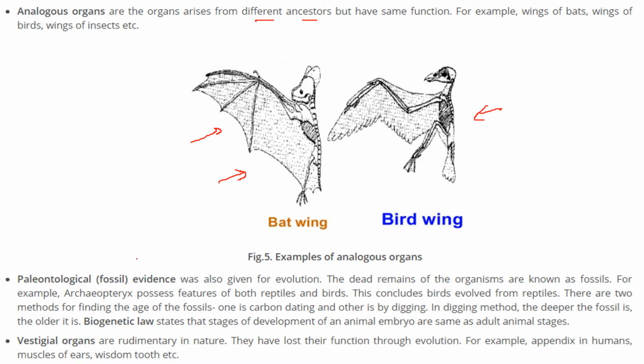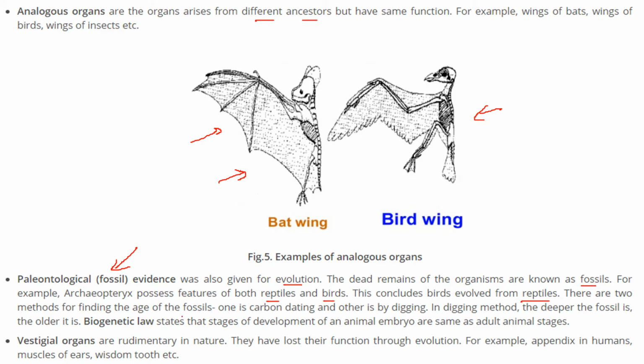Paleontological, or fossil evidence, can also be used for evolution. The dead remains of organisms are known as fossils. Archaeopteryx possesses features of both reptiles and birds, and here we conclude that reptiles have given rise to birds. So birds evolved from reptiles.